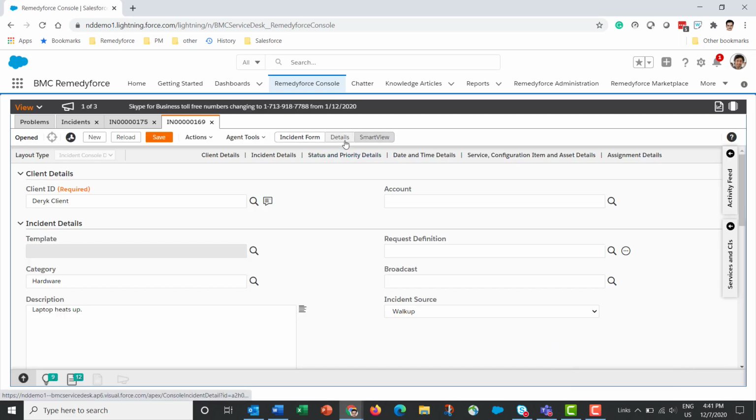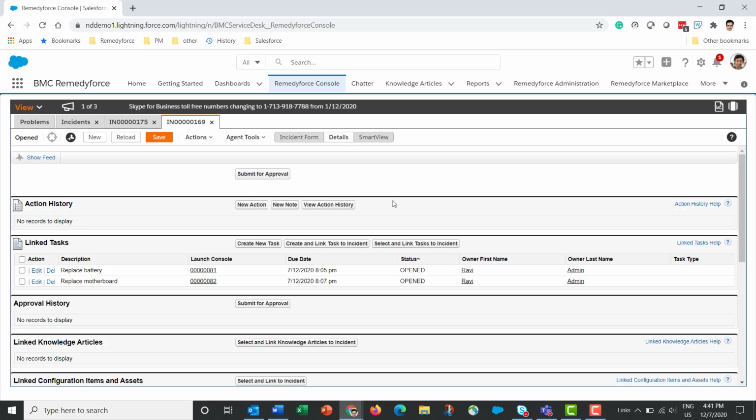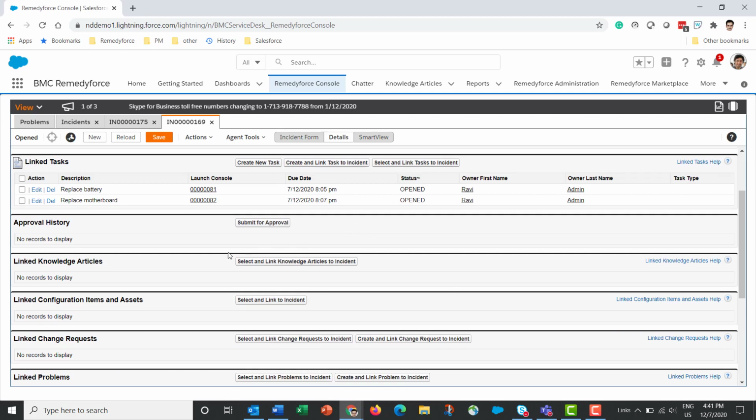Now let's go to the Details tab. On the Details tab, this is from where you can create relationships with other records. For example, tasks. I've already created two tasks here, but I can go ahead and create more tasks and link them to the incident right from here. This is the second place to submit a record for approval. We also saw it was there right under the actions menu. Linking to knowledge articles can be done from here.